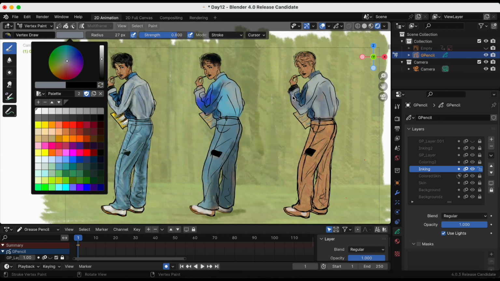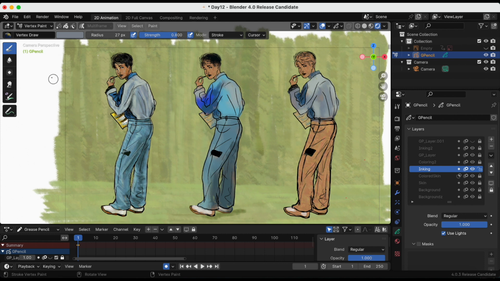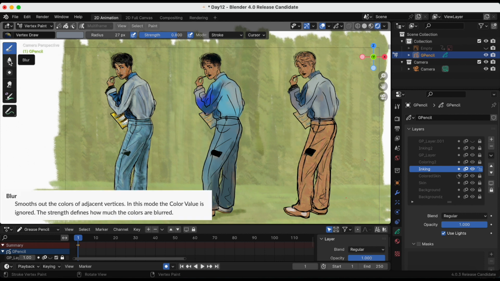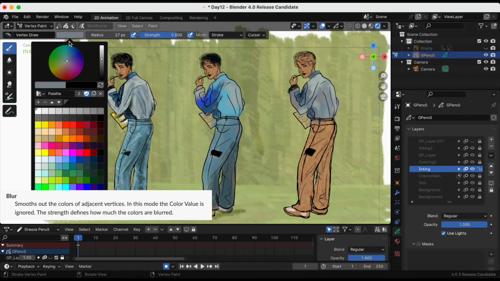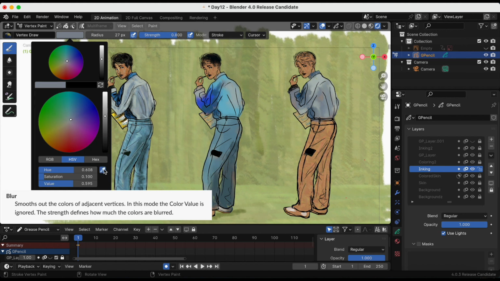Vertex paint mode has its own set of drawing tools. The next one is blur. Blur smooths out the colors of the adjacent vertices. In this mode, the color value is ignored. The strength defines how much the colors are blurred.